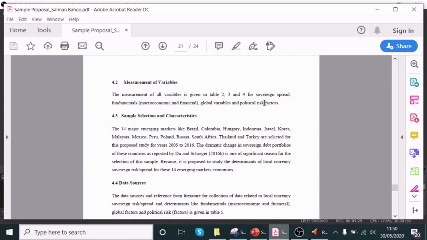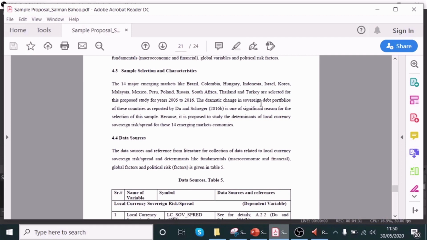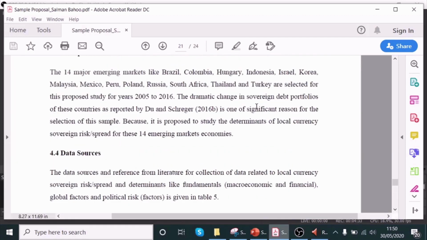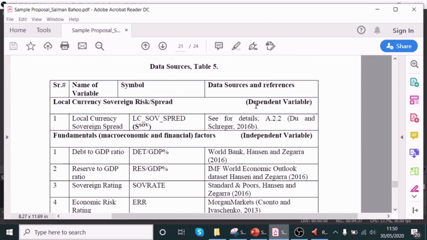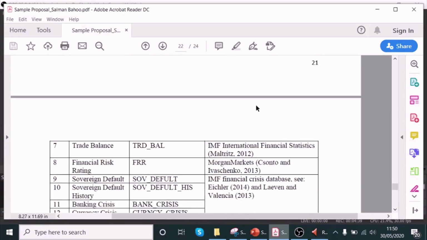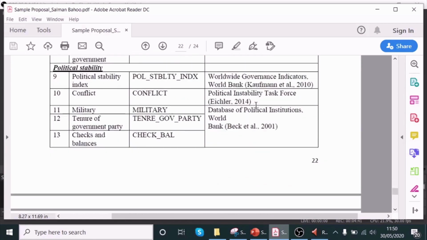What is your sample? What are the characteristics of the sample? Why did you choose this sample? Because you can apply this study to anyone, but why are you choosing this one? What are the data sources? It should be clearly mentioned from which sources we will collect the information.